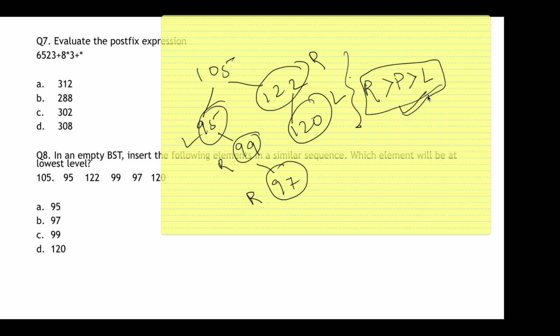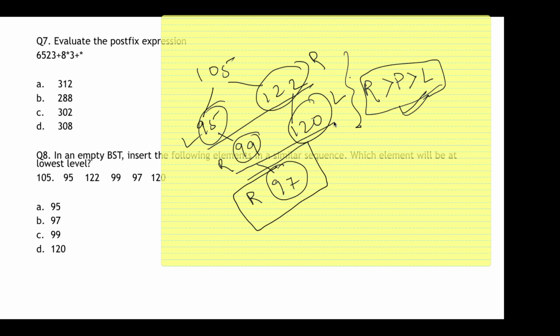So the question is, which element will be at the lowest level? 97 is at the lowest level. How? These two are at the same level, 95 and 122. Then 99 and 120 are at one level, and 97 is at the lowest level. It's completely at the bottom. So here my answer is option B, that is 97.